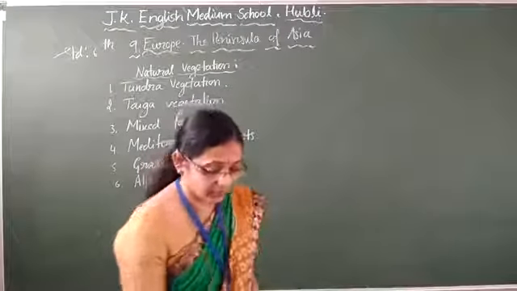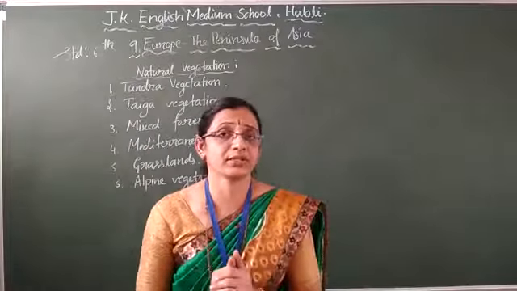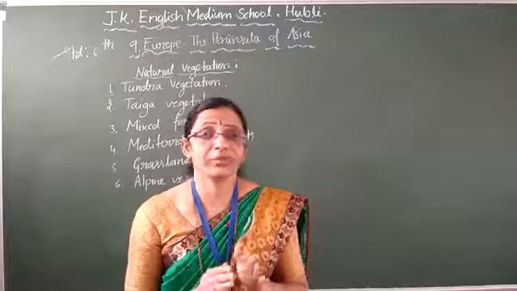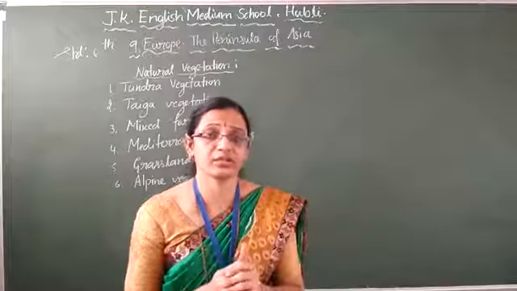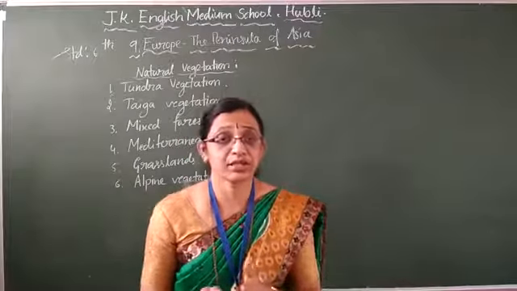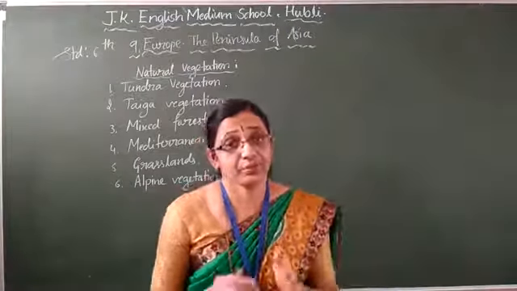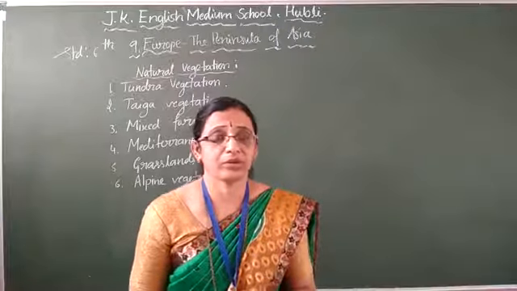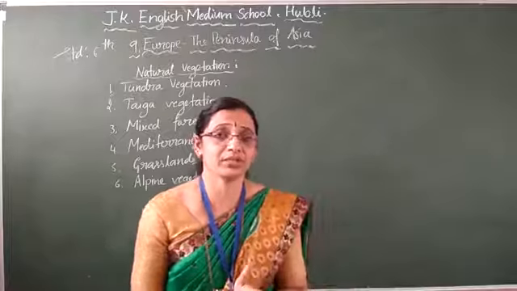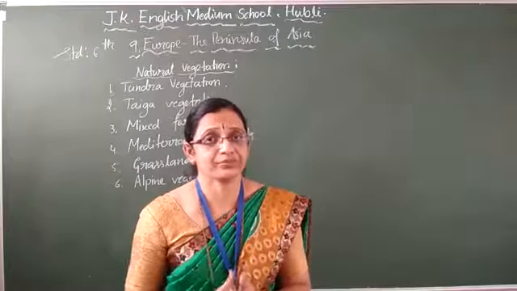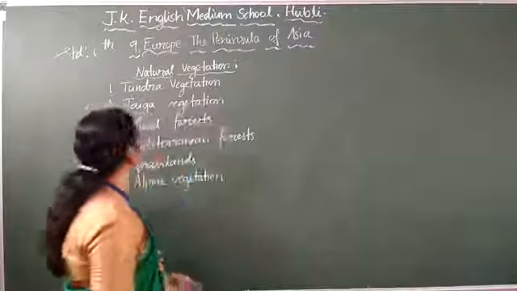What type of climate and vegetation are they? Mainly, the vegetation depends on the climate, children. Many factors influence the climate, and climate depends on many factors, which we learned in the last class. Vegetation depends on the physical features as well as the climatic condition, but the main thing is the climatic condition. According to the climate we get the vegetation, and according to the vegetation we get the wildlife. Follow, children. Today we will talk about the vegetation.